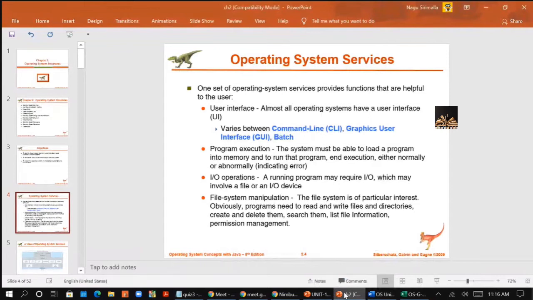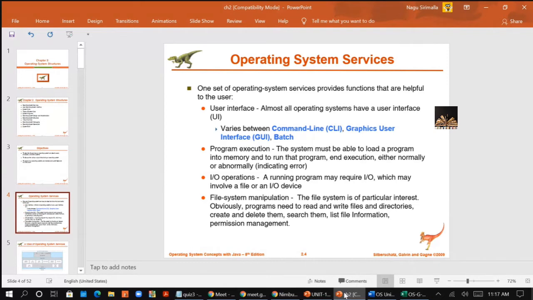So let's start with the first one, user interface. Almost all operating systems these days have a user interface, whether it is a command line or a graphical user interface. Normally a user interface is of 3 types.